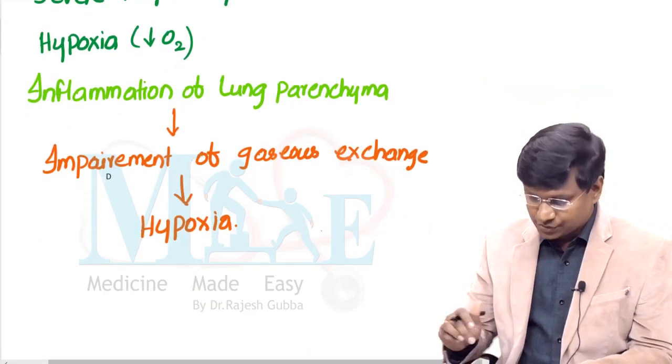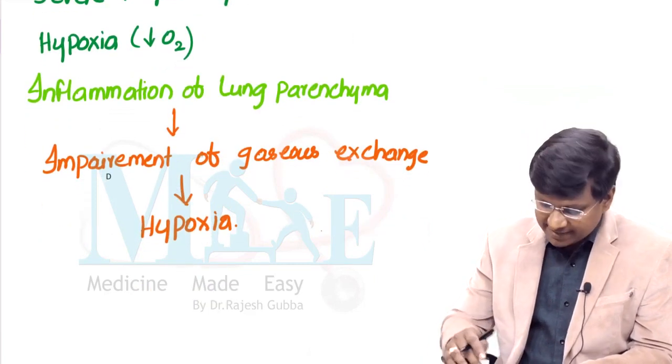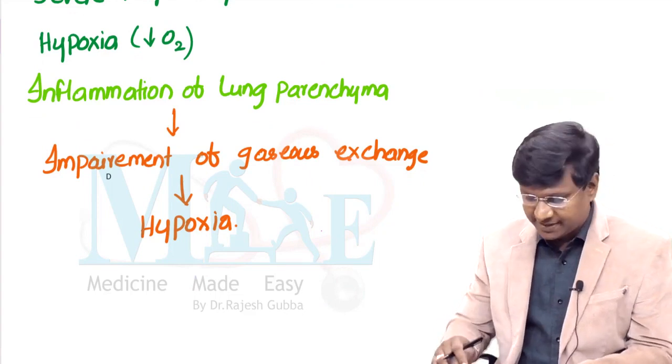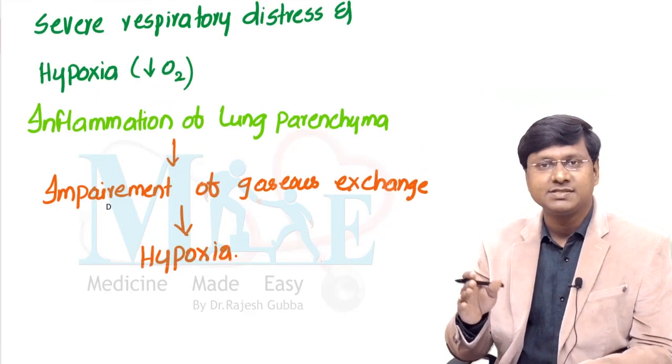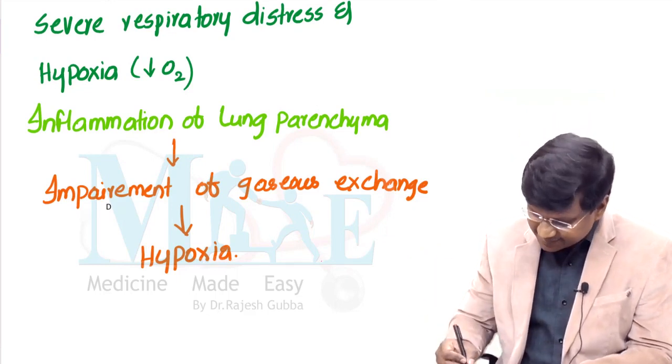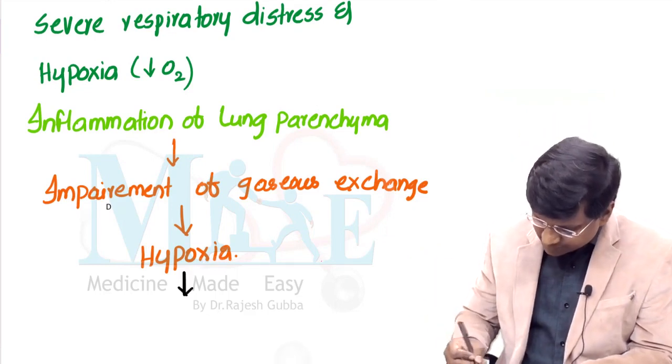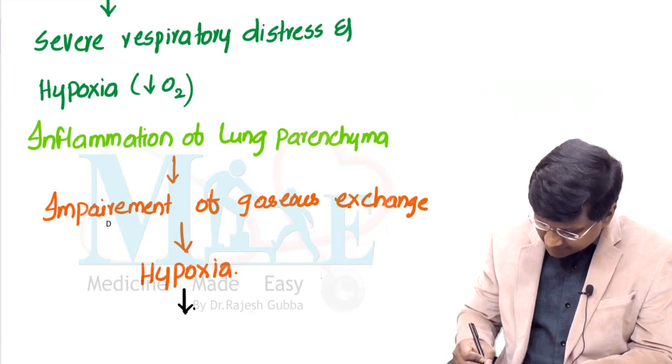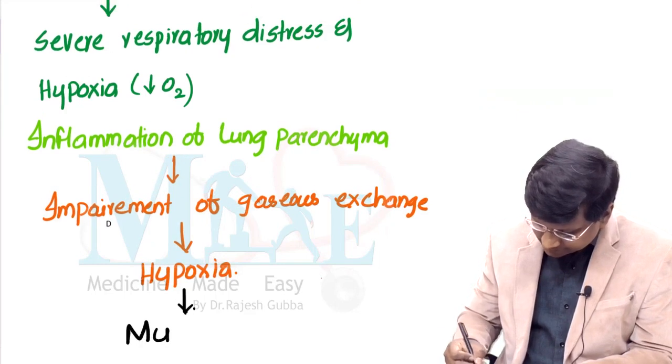Now, along with hypoxia, because of the hypoxia, the oxygen supply to different organs is reduced, and that is the reason why these individuals will have multi-organ failure.